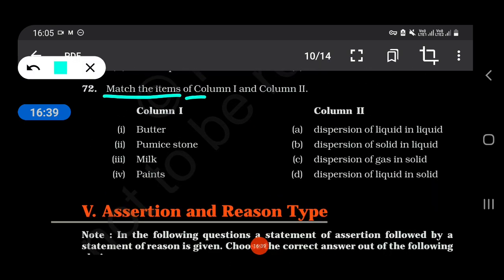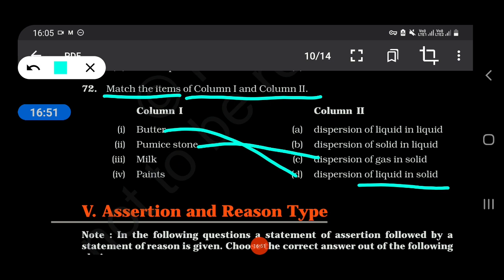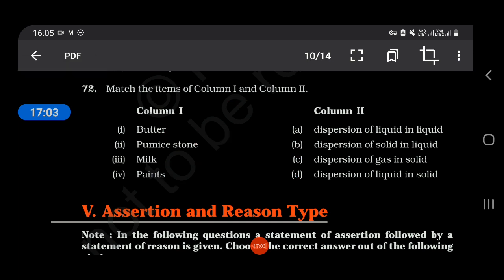Match the items of column 1 and column 2. Butter, dispersion of liquid in solid. Pumice stone is dispersion of gas in solid. Milk is dispersion of liquid in liquid, emulsion, and paints is dispersion of solid in liquid. Okay. All the best for your examinations.